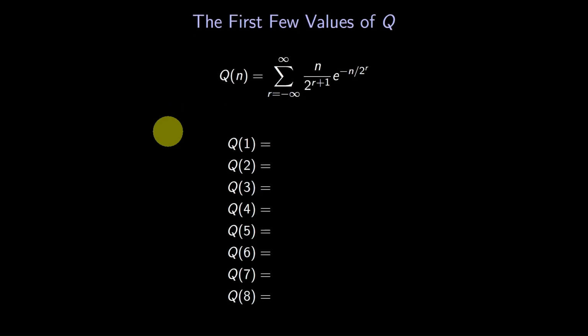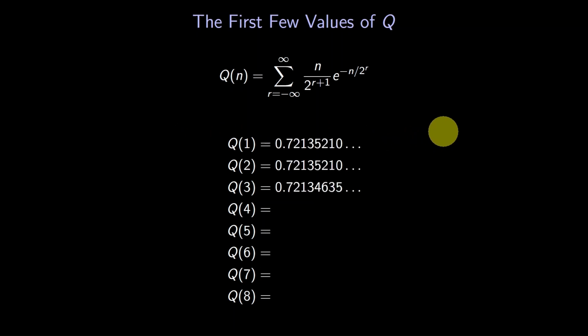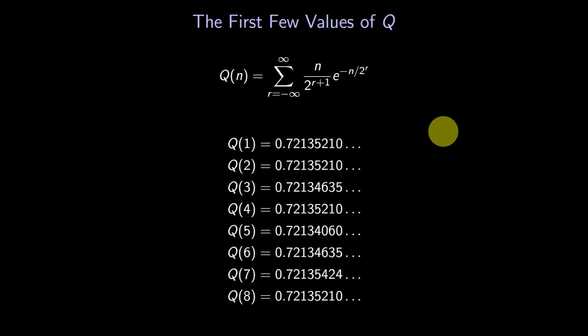Okay, we'll list the first few values of Q. Here they are. What do you notice? Each of the numbers starts off as 0.7213, but after that, some numbers look identical while others look different. To see what's going on, let's color code the numbers. The numbers in red appear to be the same: Q of 1, Q of 2, Q of 4, and Q of 8. The numbers in green appear to be the same: Q of 3 and Q of 6. What's going on? It looks like doubling n doesn't change the value of Q.